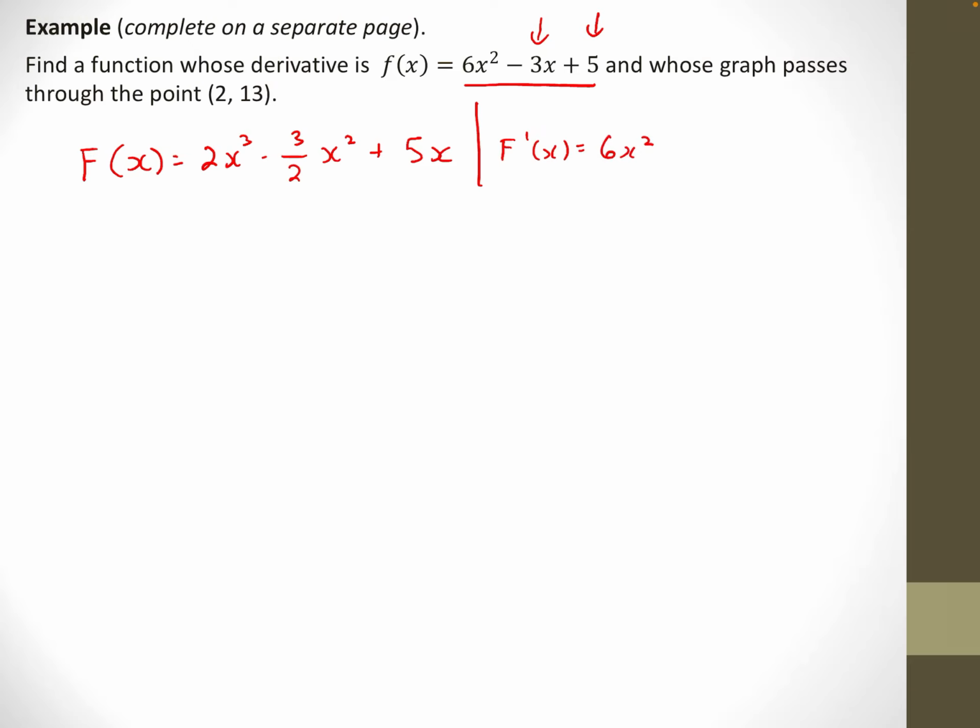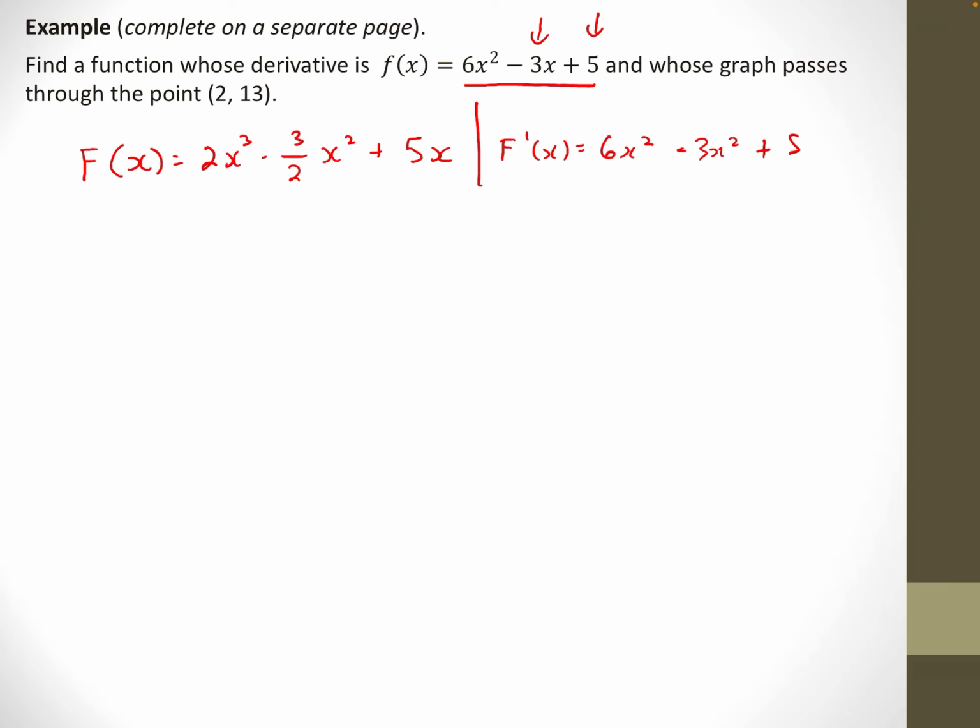See, the f they gave me, they wanted the derivative to be 6x squared. So that works. So find the derivative of the next part. Negative 3 halves x squared times 2 would be negative 3x squared. Yes, it's the right derivative. And the final part would be plus 5. You see, I'm just trying to find the function whose derivative comes out to 6x squared minus 3x plus 5. And I just sort of played around with it the first time.